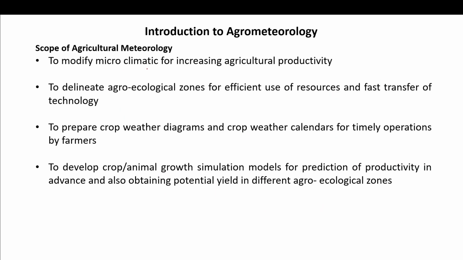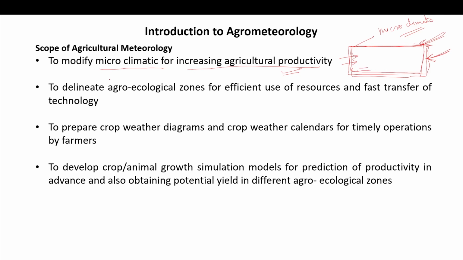Scope of agriculture meteorology: to modify the microclimate for increasing agriculture productivity. You can alter or modify the microclimate of a particular area by providing hydrological inputs, like water availability, and by changing the soil.